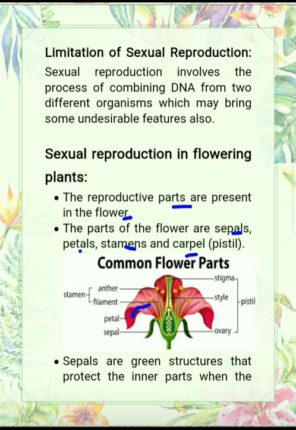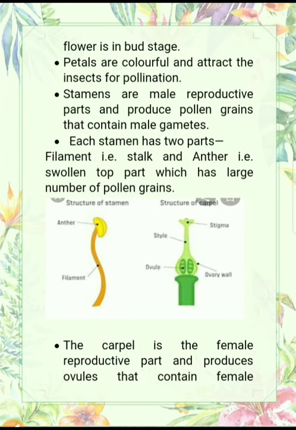This red colored part is the petal. This green colored part is the sepal. And this one is the stamen. Stamen is formed of anther and filament. And this green colored part is the pistil, or you can say carpel. It has three parts: stigma, style, and ovary. Sepals are green structures that protect the inner parts when the flower is in bud stage. When the flower is in bud stage, the sepal protects it.